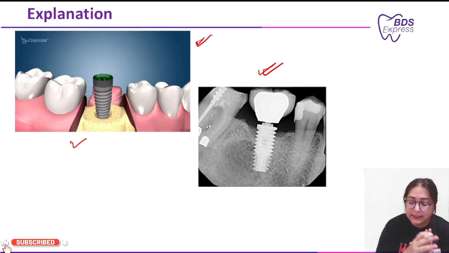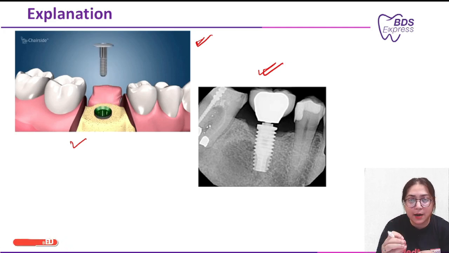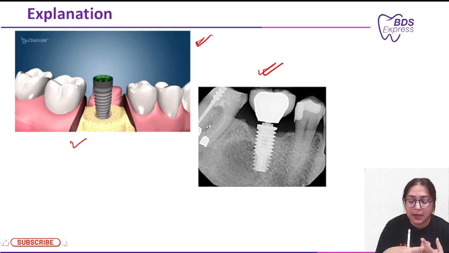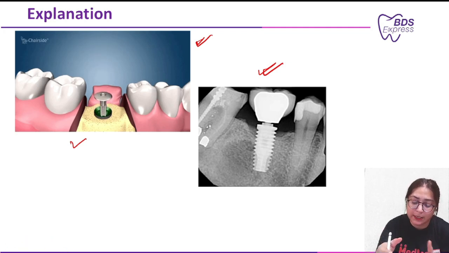Now the most common issue which can take place during implant failure is the mobility, or you can say screw loosening. Why does this screw loosening take place? First of all, improper placement, or bone health is not good, the density of the bone is not good. While placing the implant, you have not taken the proper measures, or there is occlusal overload. All these things sum up and lead to the loosening of the implant.